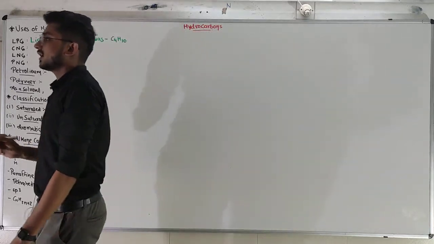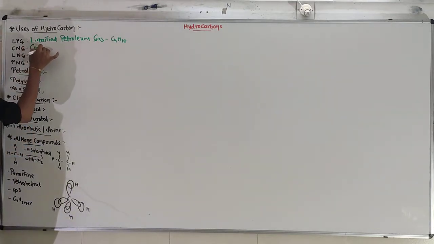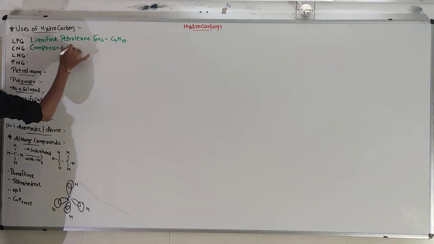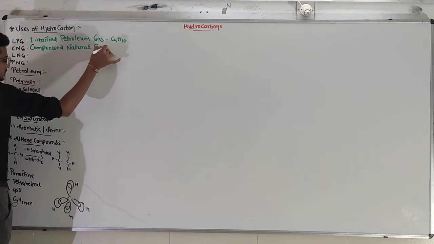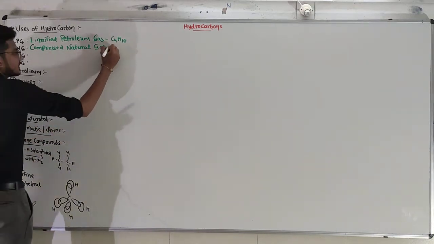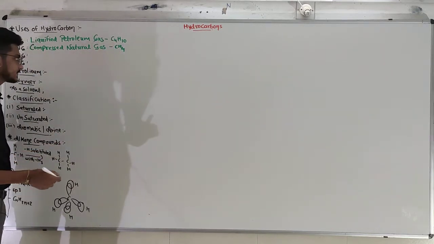Other than that, another gas is there, CNG, compressed natural gas. The main constituent of CNG is methane, CH4.